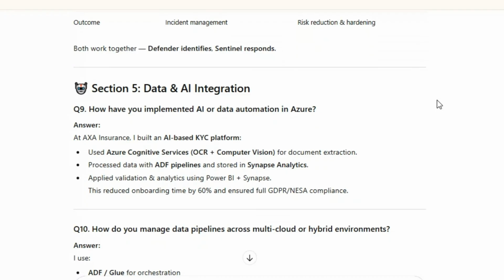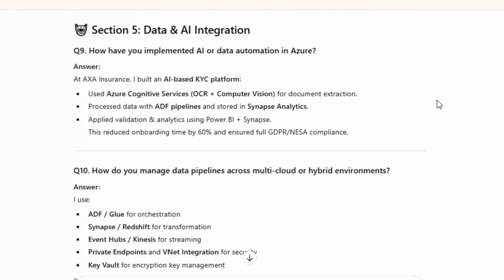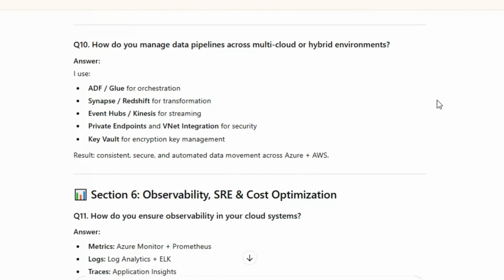Q10. How do you manage data pipelines across multi-cloud or hybrid environments? Answer: I use ADF/Glue for orchestration, Synapse/Redshift for transformation, Event Hubs/Kinesis for streaming, private endpoints and VNet integration for security, Key Vault for encryption key management. Result: consistent, secure, and automated data movement across Azure plus AWS.